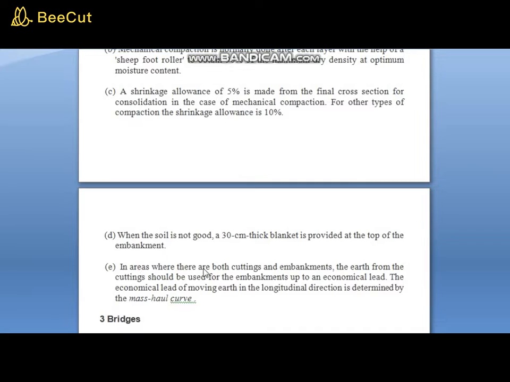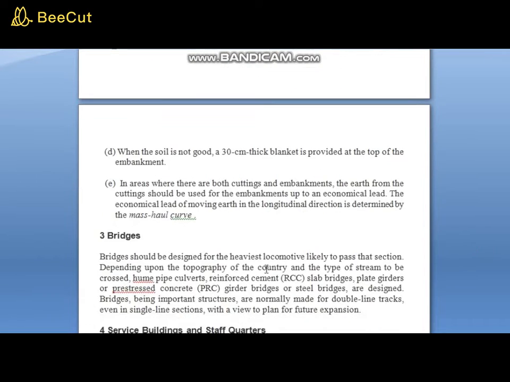In areas where there are both cuttings and embankments, the earth from the cutting should be used for the embankments up to the economical lead. The economical lead of moving earth in the horizontal direction is determined by the mass haul curve. For cutting and embankment, we will be using the mass haul curve.